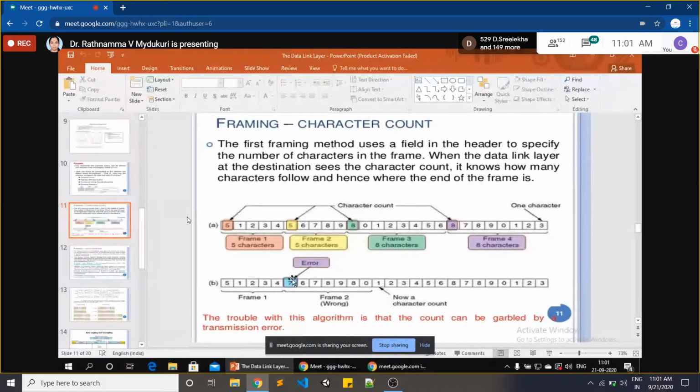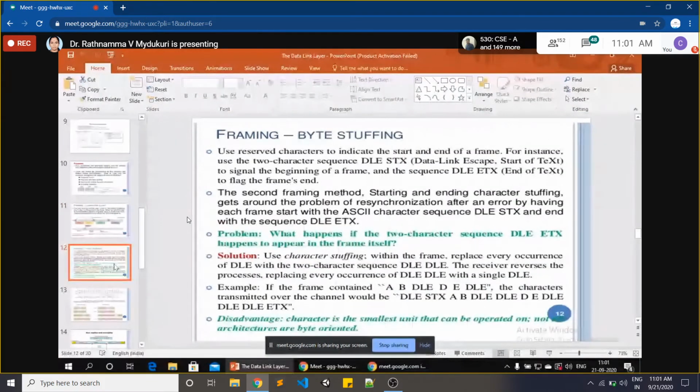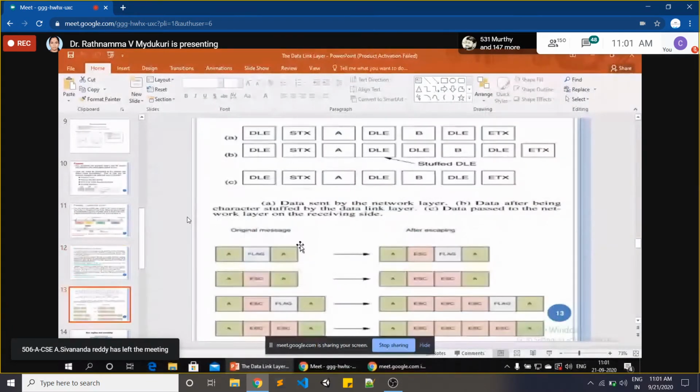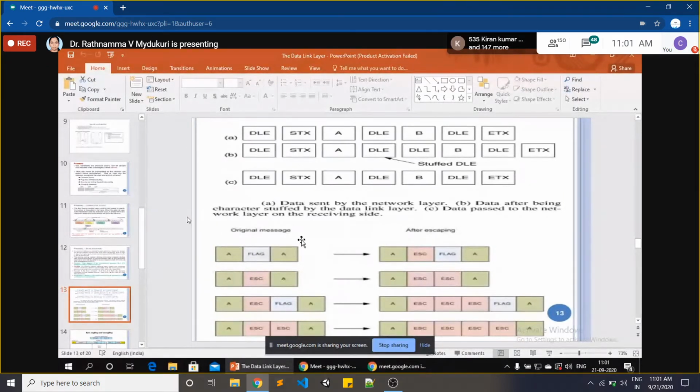So that's why we are next moving to our next method. So that next method we'll see here: how to stuff or how to indicate the start and end of a frame. That is a difficulty for us. So for that purpose, if you just observe this diagram, this is our original message.